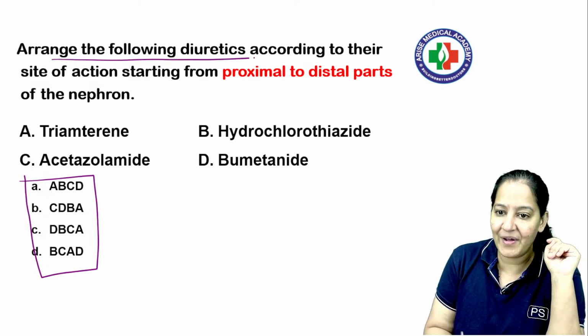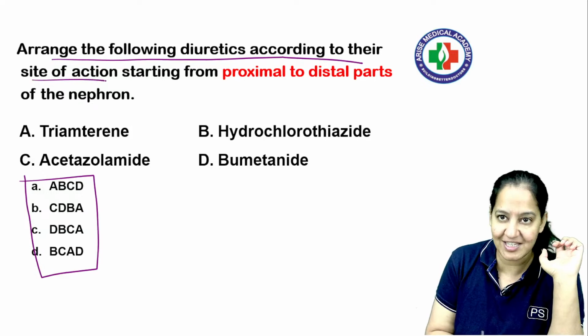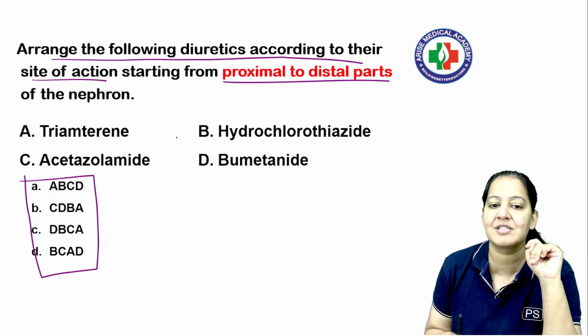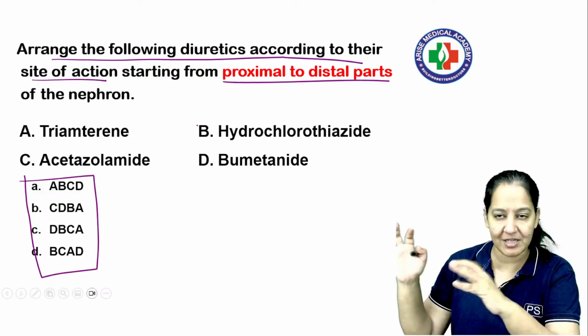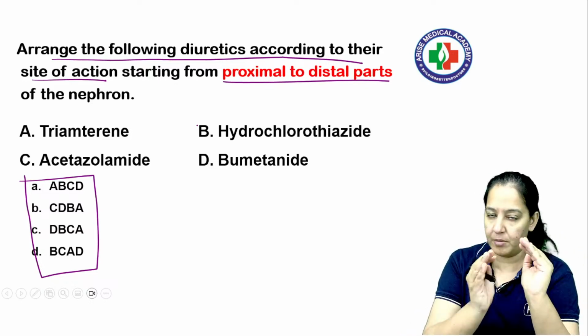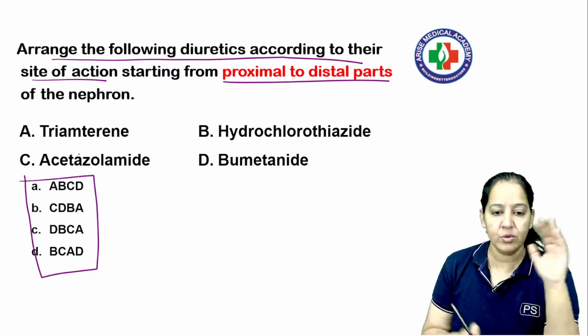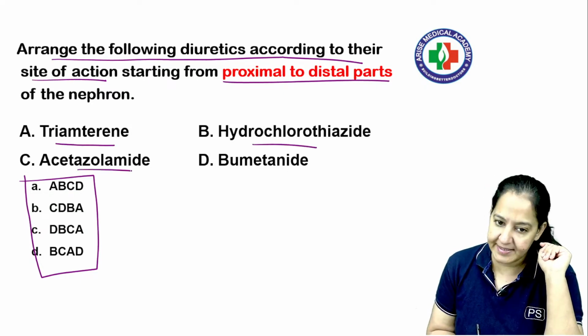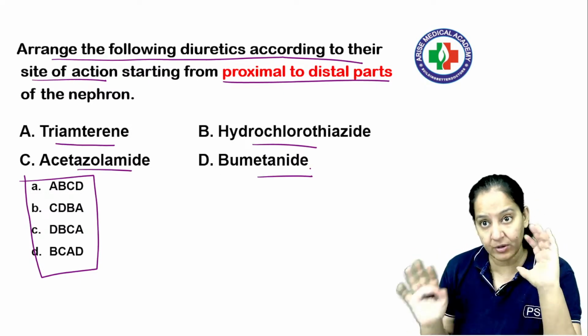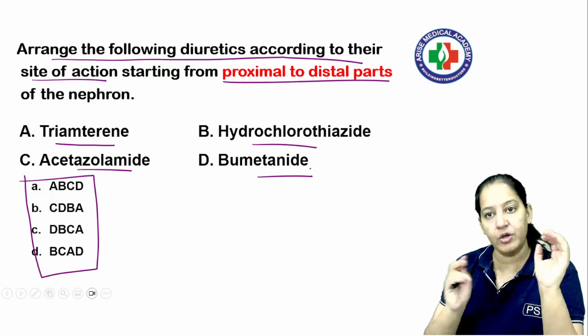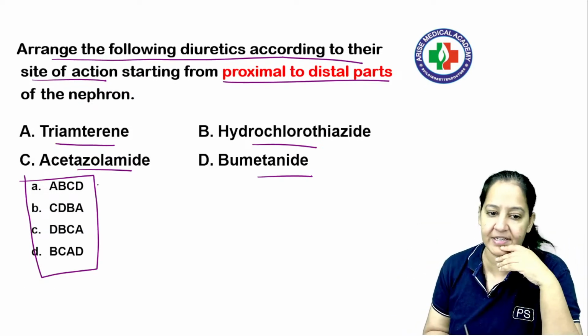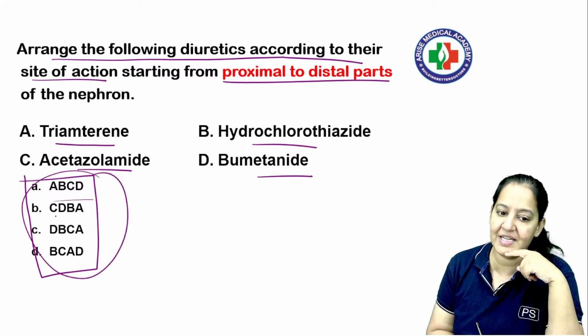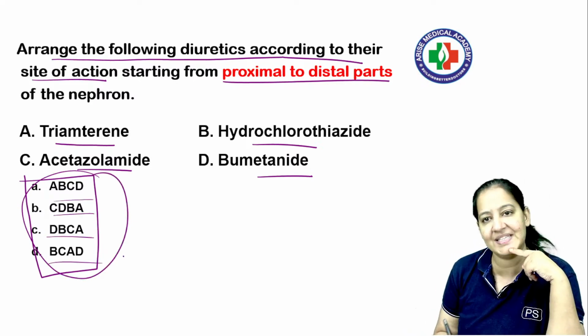Arrange the following diuretics according to their site of action, from proximal to distal part of the nephron. You know proximal to distal part of the nephron: first there is a glomerulus, then PCT, then loop of Henle, then DCT. The four options are A, triamterene; B, hydrochlorothiazide; C, acetazolamide; and D, bumetanide. If you know the classification in which category they belong, you can arrange them on the nephron where they act. So what is the correct sequence? Is it ABCD, CDBA, DBCA or BCAD?